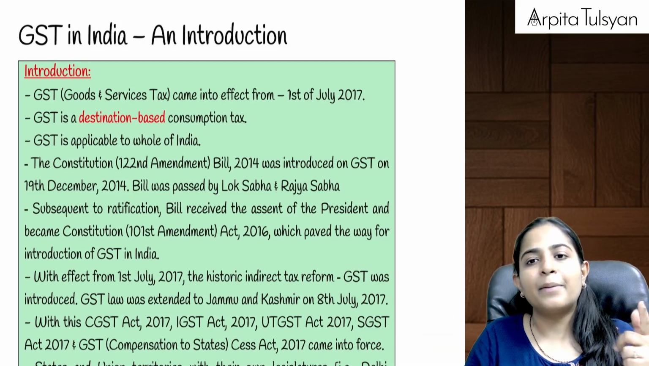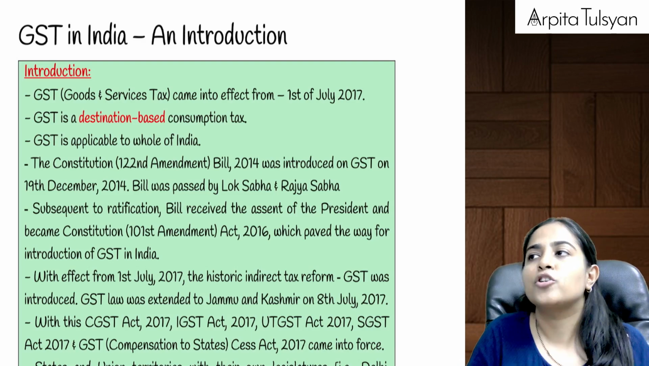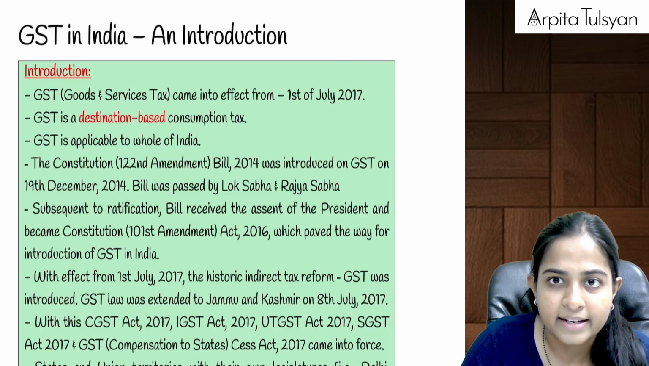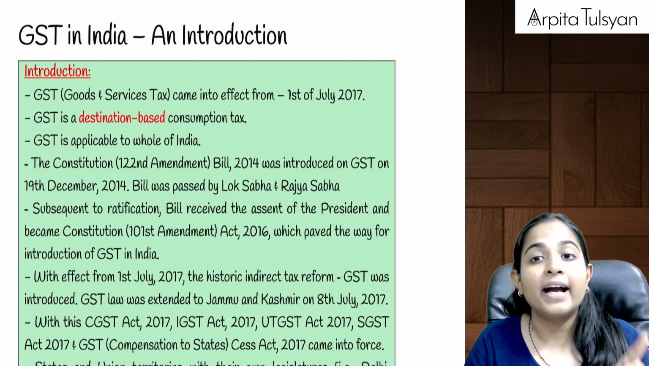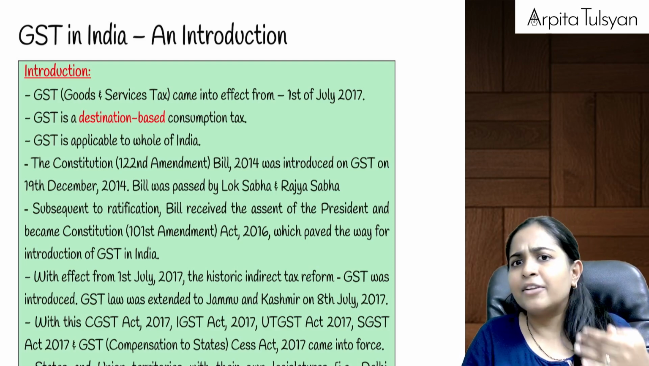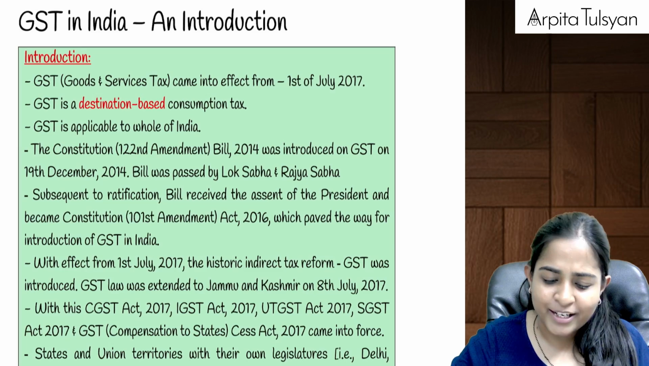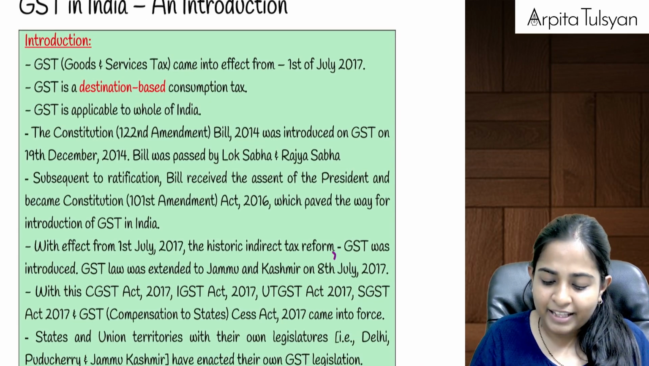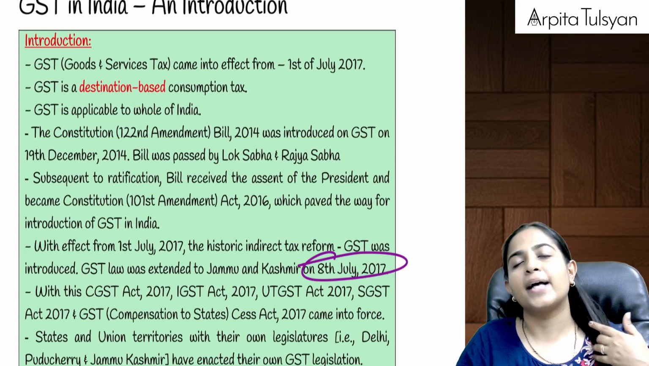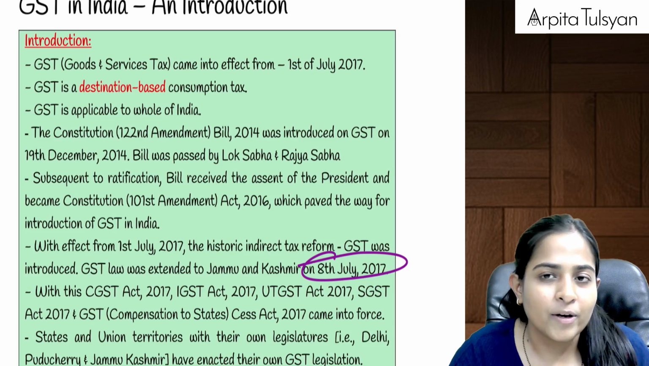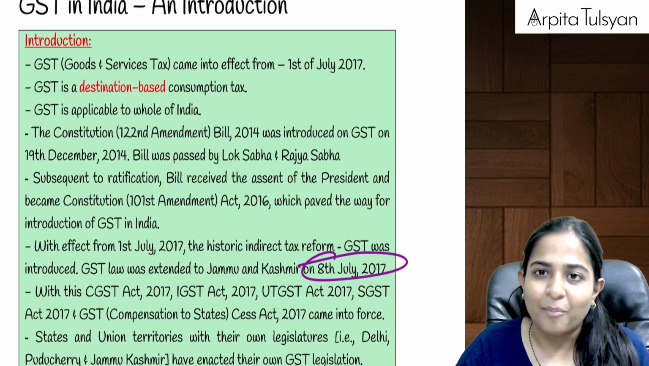Then GST came into picture from which date? It came into picture on 1st July 2017. As on 1st July 2017, it was applicable to whole of India excluding Jammu Kashmir, but with effect from 8th July 2017, it was adopted by Jammu Kashmir also, and now as on today, the GST law is applicable to whole of India including Jammu and Kashmir.